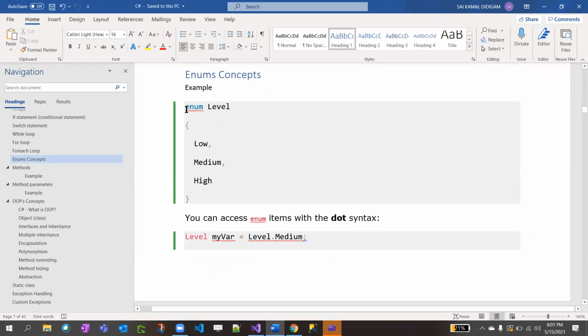So, enums. Enums means enumeration. Sometimes in the database, values are stored like 0, 1, 2, 3, 4, 5. Let me show you.